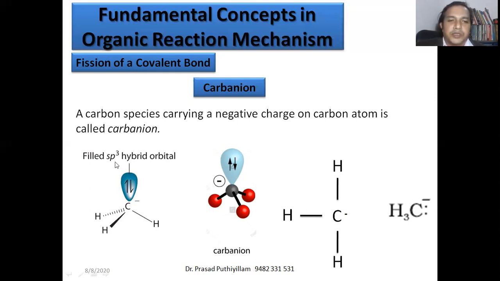The sp3 hybridized orbital, which we already discussed, forms a tetrahedral shape. Therefore carbanions normally form a tetrahedral shape, and this is the three-dimensional representation of a carbanion. Likewise, like carbocations, carbanions also can be primary, secondary, and tertiary. Their stability also we'll discuss in coming classes. Here carbon has a negative charge because of fission of a covalent bond in which the electrons are taken up by the carbon atom.